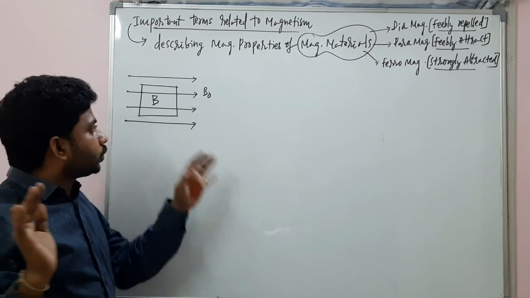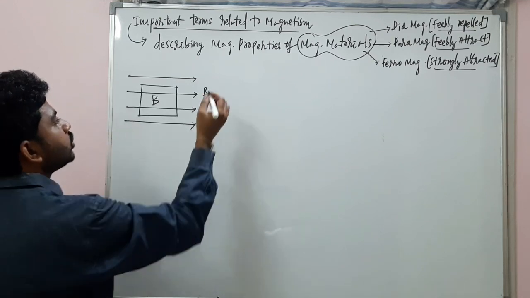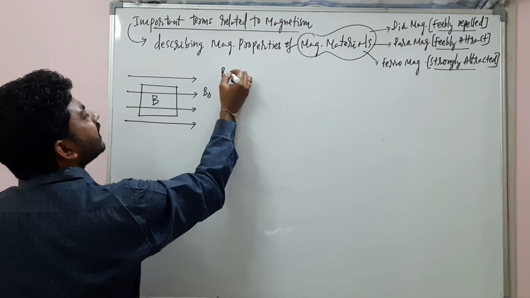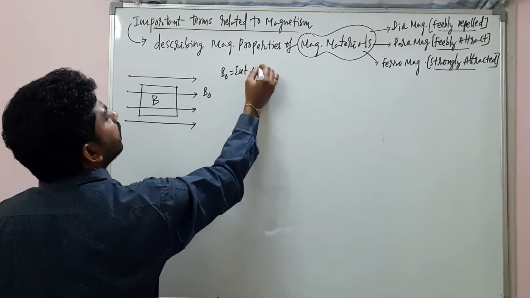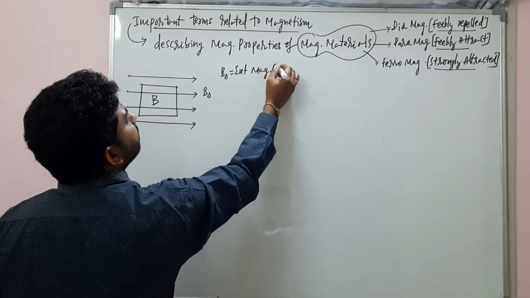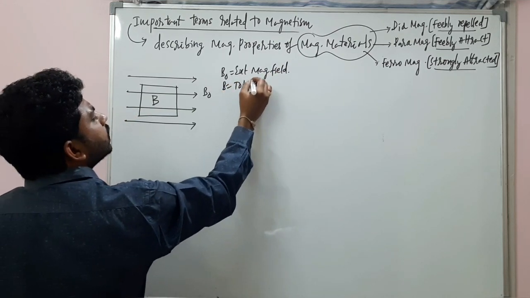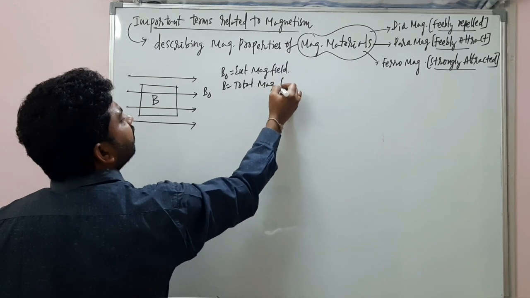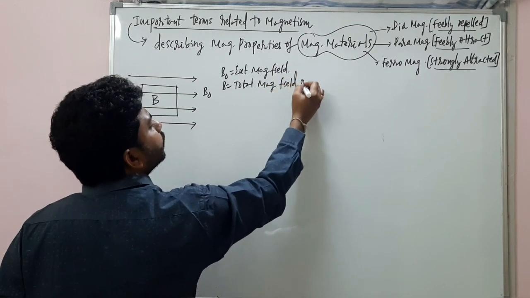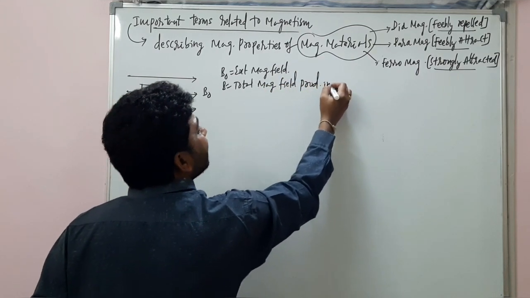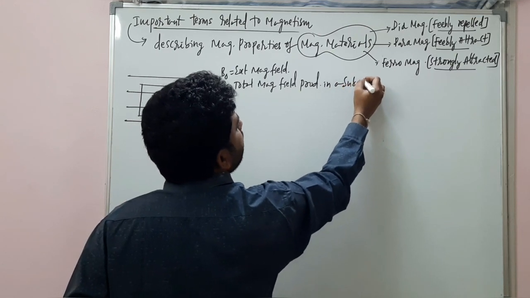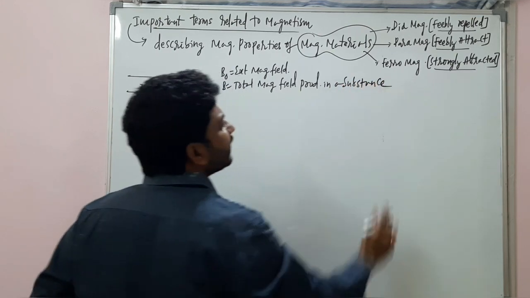Remember, B naught is the external magnetic field, and this B is the total magnetic field produced in the substance.